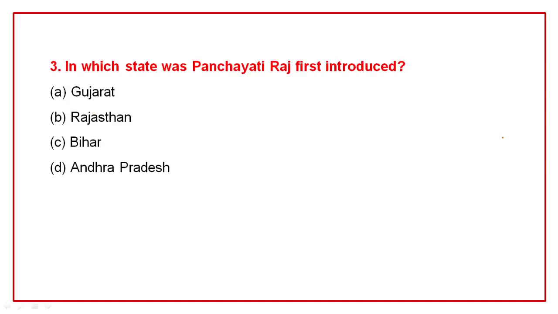Question number 3. In which state was Panchayati Raj first introduced? Gujarat, Rajasthan, Bihar, Andhra Pradesh. Correct option is B. Rajasthan.